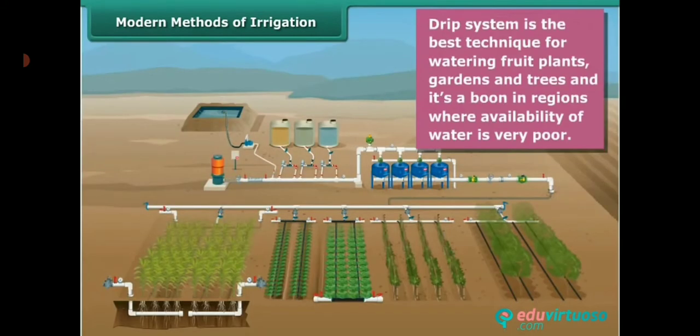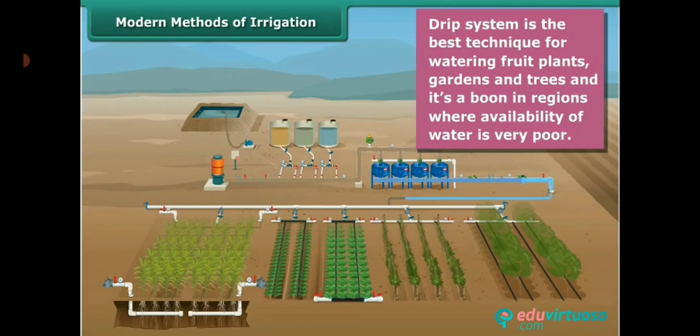Next one, the drip system. In this system, the water falls drop by drop directly near the root, so it is called a drip system. It is the best technique for watering fruit plants, gardens and trees. Water is not wasted at all. It is a boon in regions where availability of water is poor.